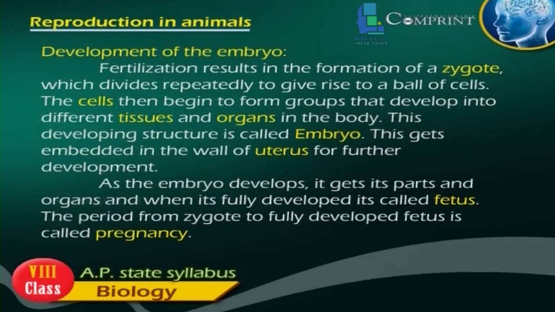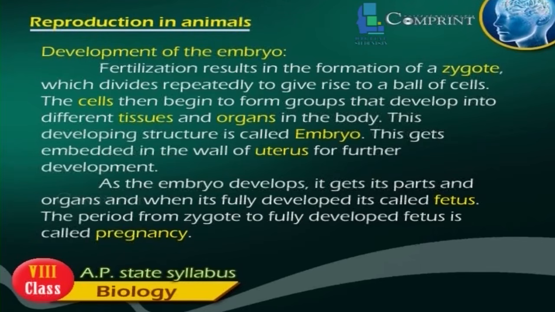Development of the embryo. Fertilization results in the formation of a zygote, which divides repeatedly to give rise to a ball of cells. The cells then begin to form groups that develop into different tissues and organs in the body. This developing structure is called embryo. This gets embedded in the wall of the uterus for further development.